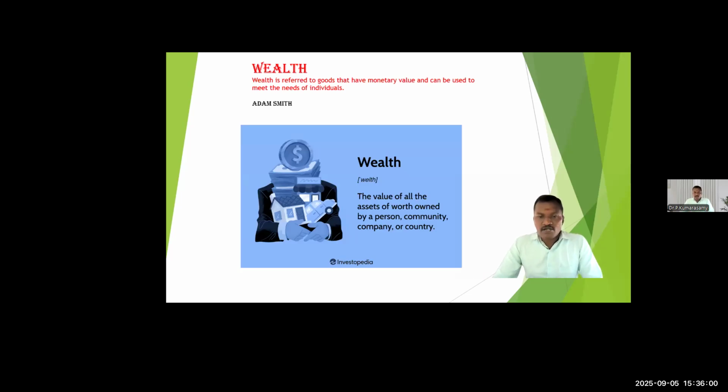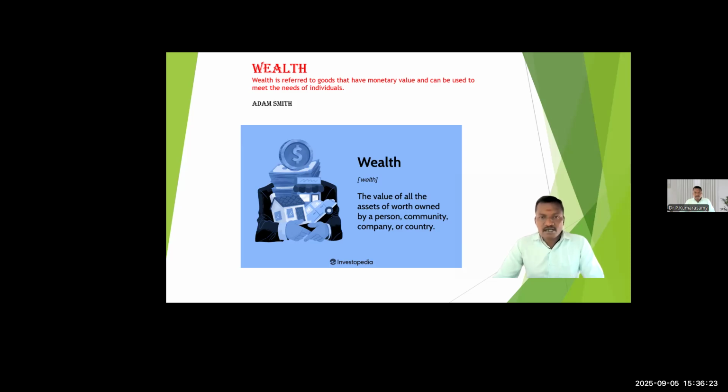So the value of all assets of worth owned by an individual is individual wealth; by a community, community wealth; by a company, you can say company wealth; or by a country, national wealth.